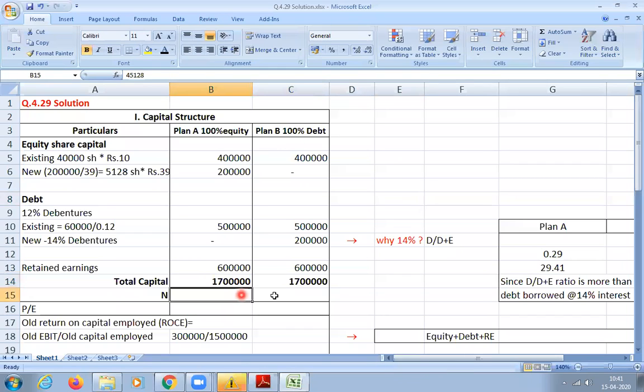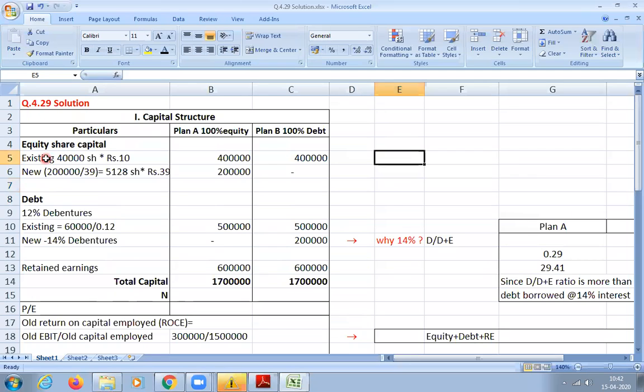Now tell me the number of equity shares for plan A. That is 40,000 plus 5,128.